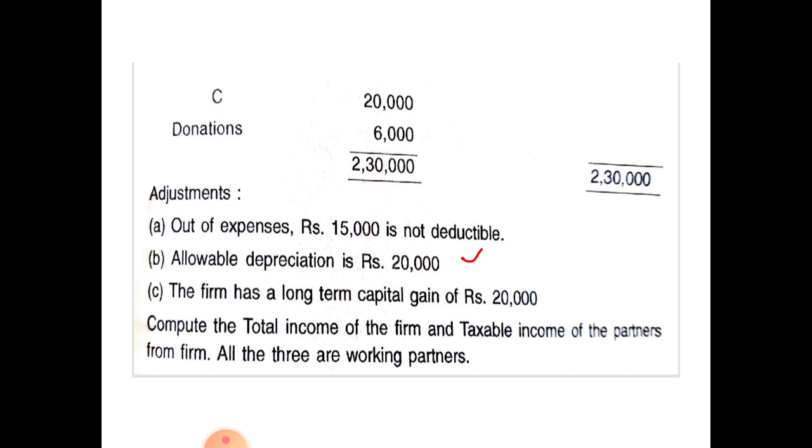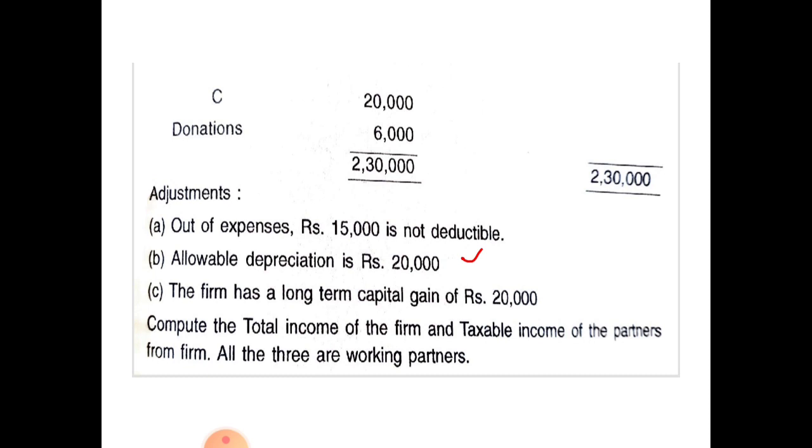Next one, the firm has a long term capital gain of rupees 20,000. This is income from other sources. This income is not shown in the income and expenditure account, so no need to consider this long term capital gain while calculating the book profit.